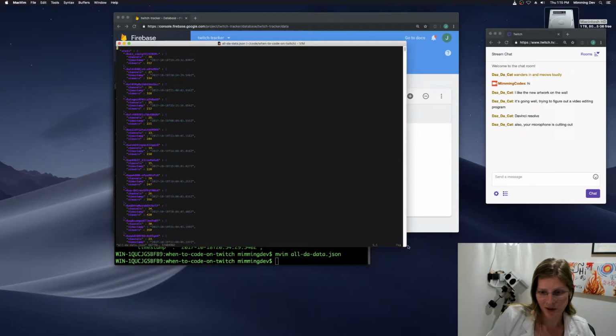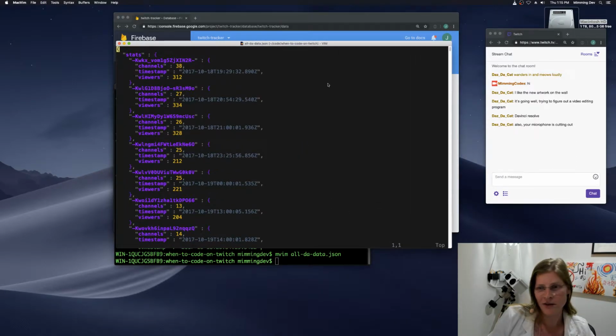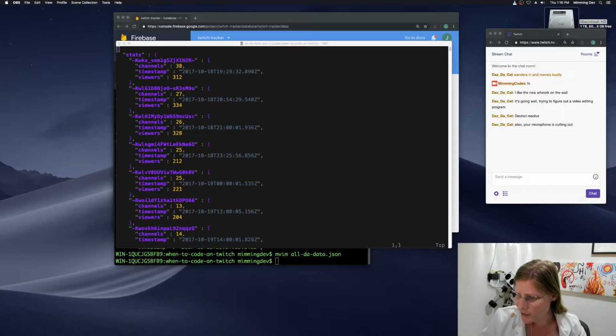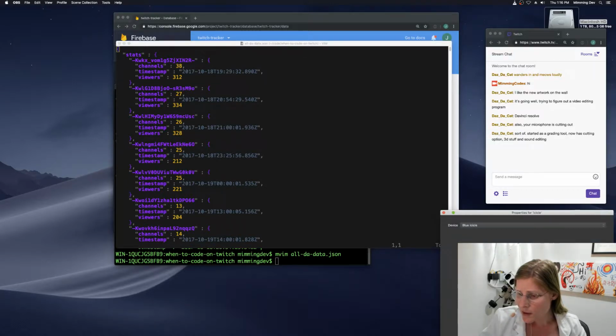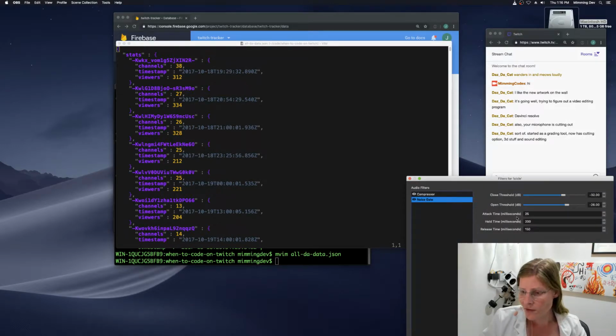Oh my gosh, my Vim text is so weird. That's the thing about setting up a new profile on a computer. It's most tiny. Oh, my microphone's cutting out. I guess my noise gate is. Thank you for the heads up. Go ahead and fix that. Filters, that's what I get for leaving it.